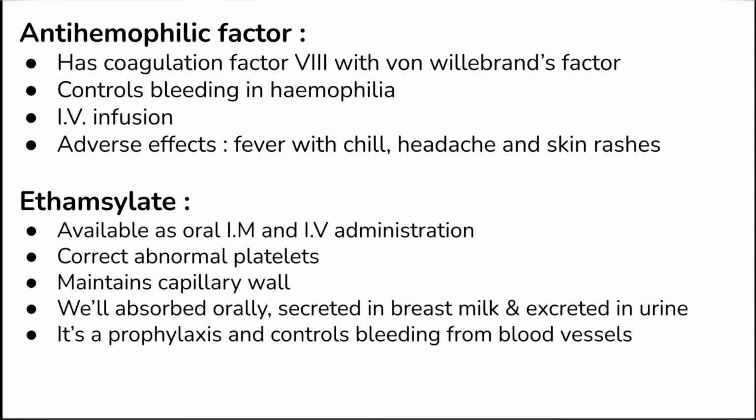The next systemic agent is ethamsylate. Ethamsylate is a hemostatic which is available for intramuscular and intravenous administration. It corrects the abnormal platelet adhesion. It also maintains the capillary wall. It is well absorbed on oral administration, and it is secreted in breast milk, and it is excreted unchanged in the urine. So it is also used as prophylaxis, and it can also be used to control the bleeding from blood vessels.